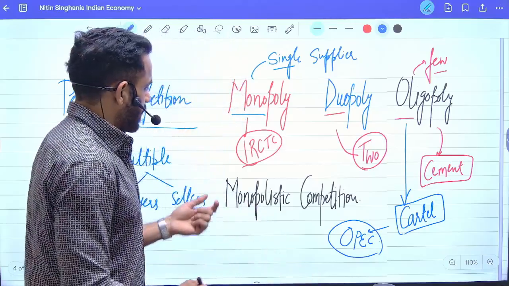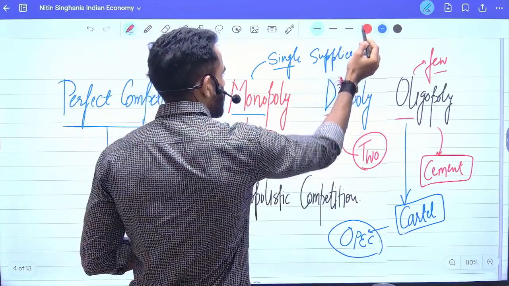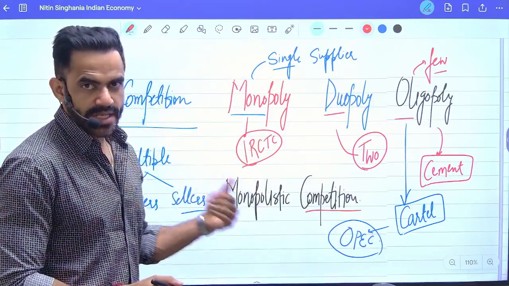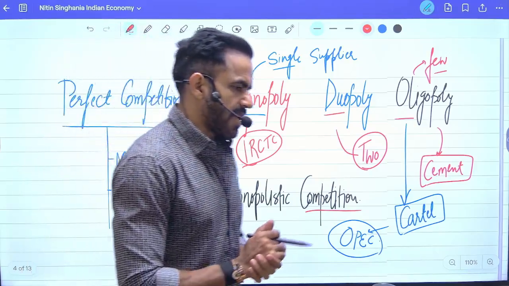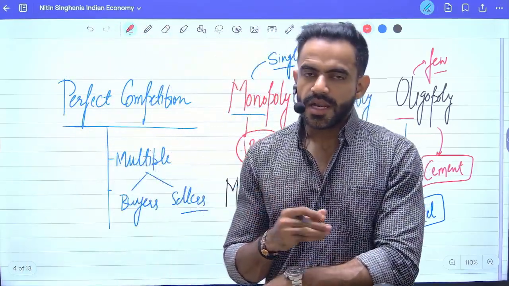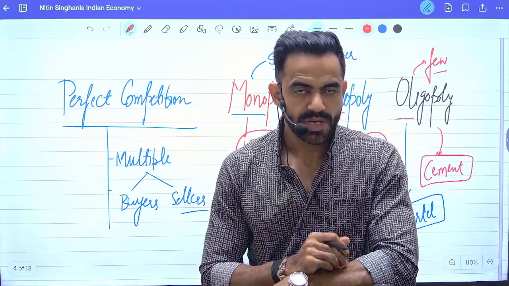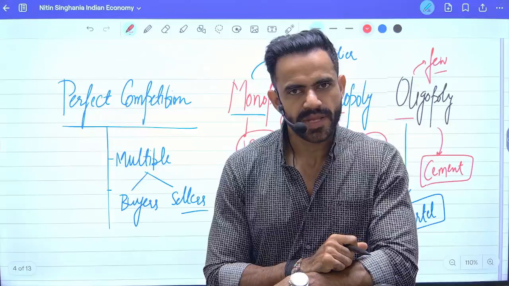Okay. Then last is monopolistic competition. Competition means there are multiple buyers, multiple sellers. Monopolistic means single. Now understand it this way. There are multiple companies who produce biscuits, but if you need Parle-G, only one particular company produces it.